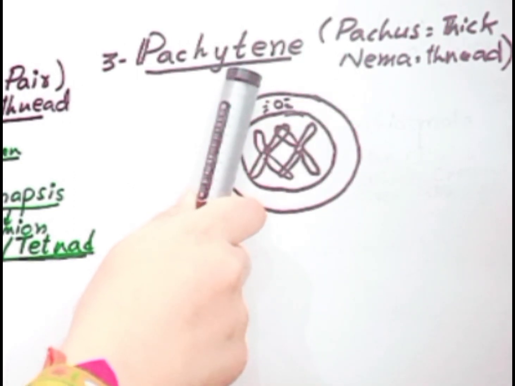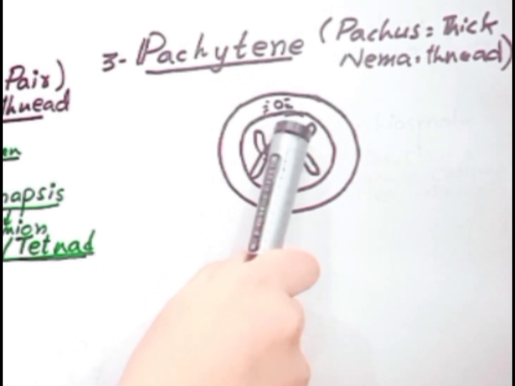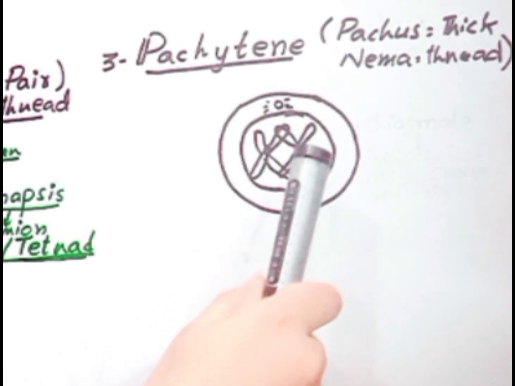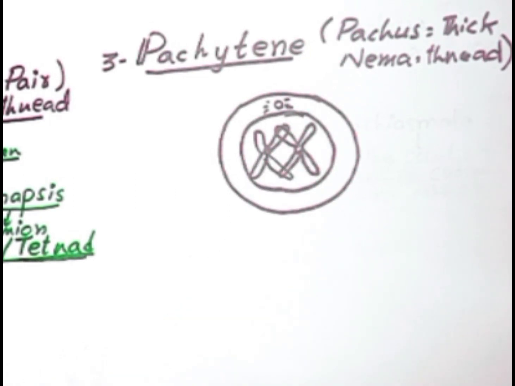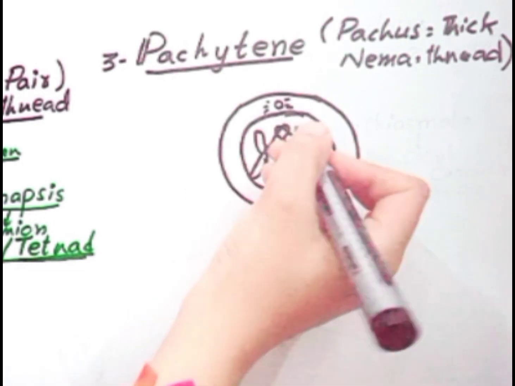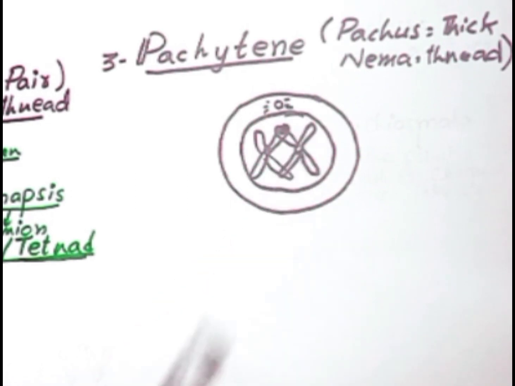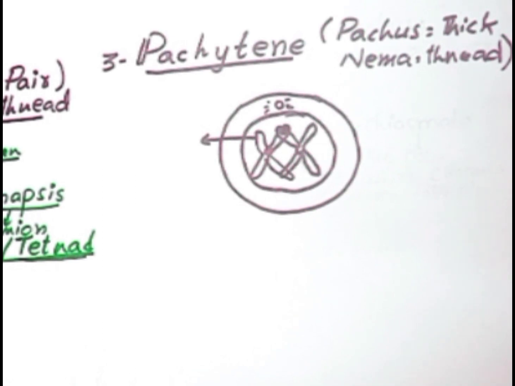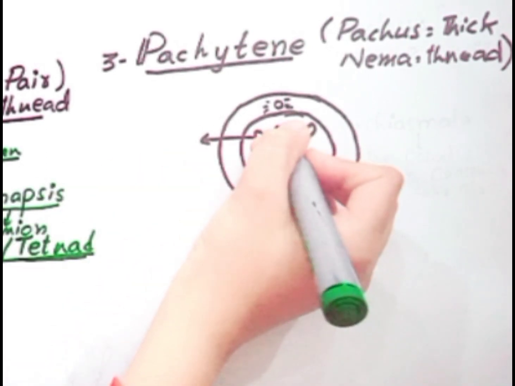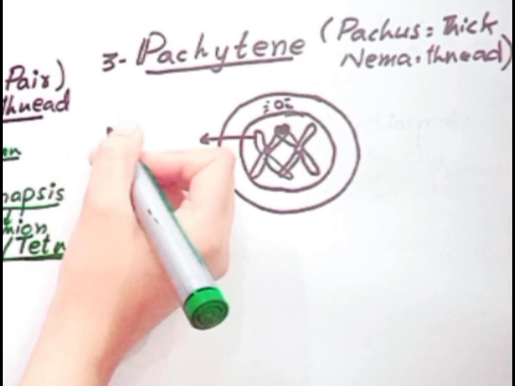In the pachytene substage, the paired homologous chromosomes spirally twist over each other, during which recombination nodules are formed, which means the sites at which crossing over takes place. During crossing over, the chromosomes are transversely divided with the help of an enzyme called endonuclease.